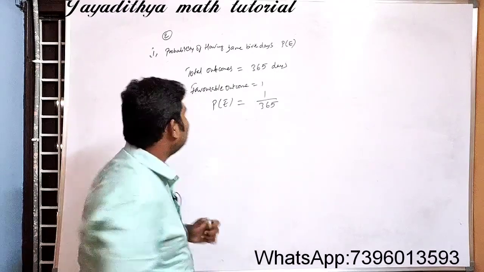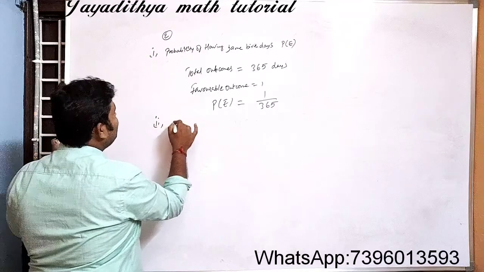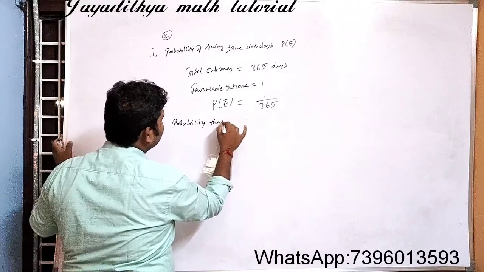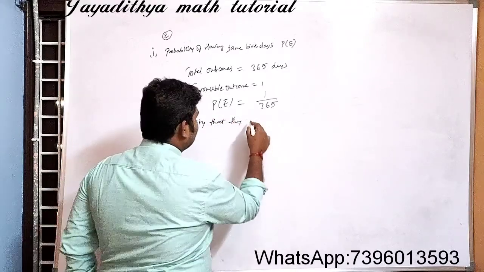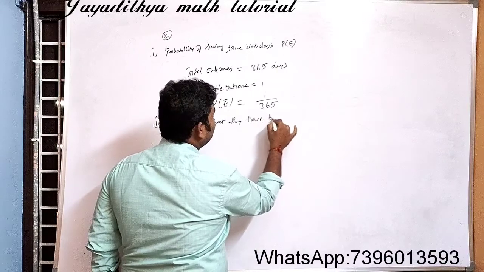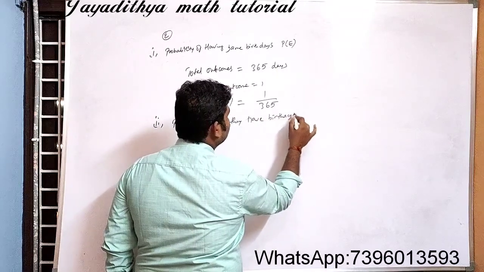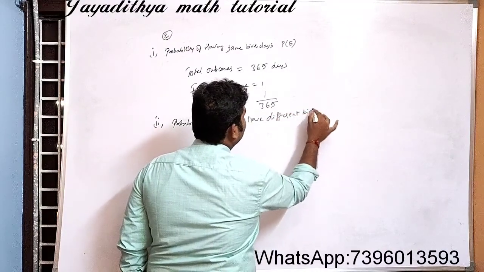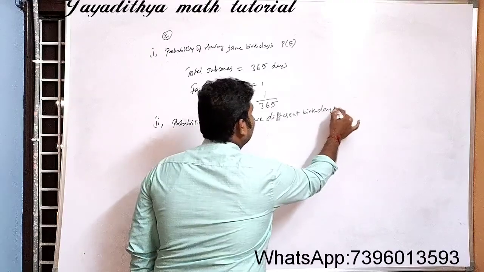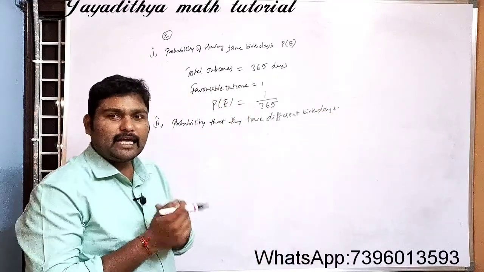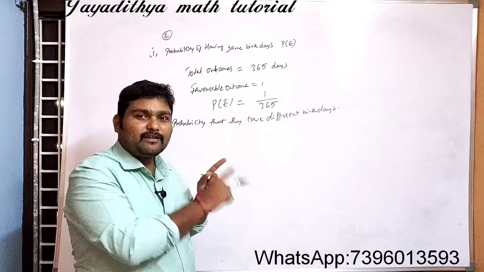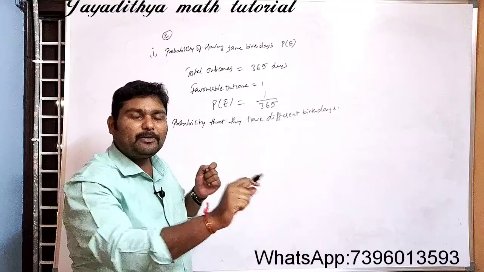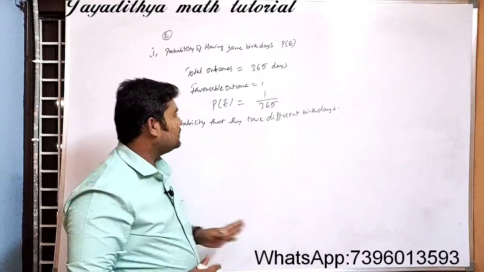So what is the second question? Simple. It is the reverse of that one. What is the probability that they have different birthdays? For example, let us take January 1st. Sharada's birthday is on January 1st, you can think. All the remaining days are favorable for Hamida's birthday or not? Yes.